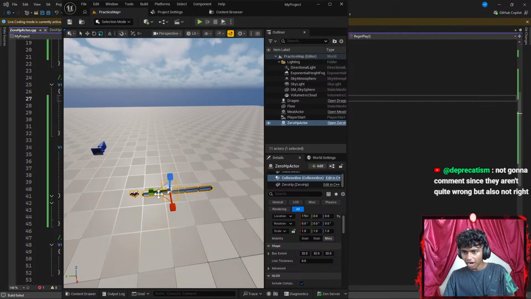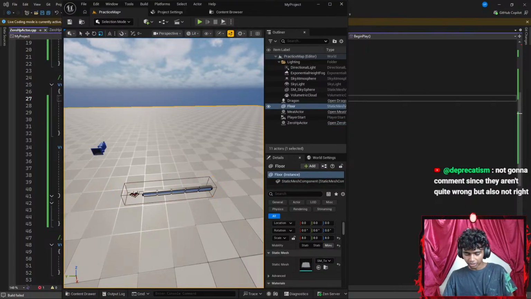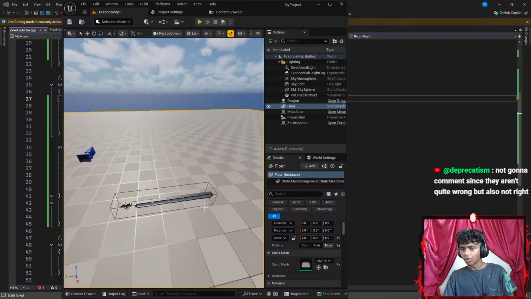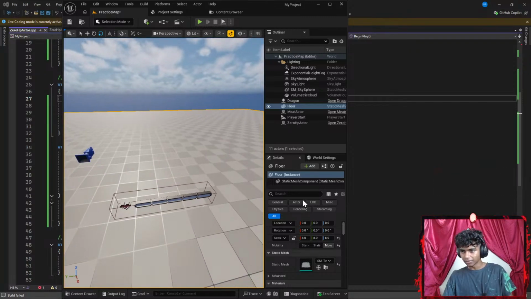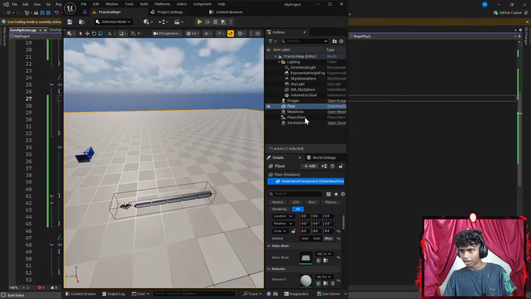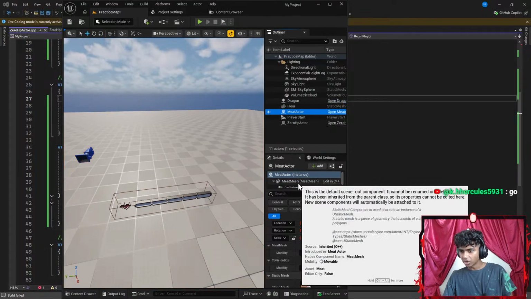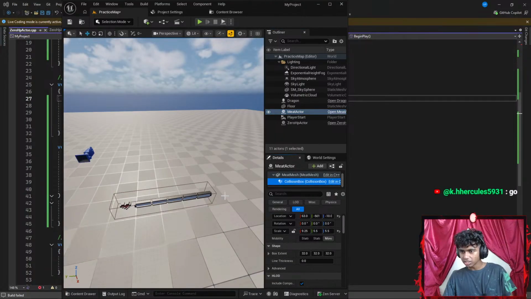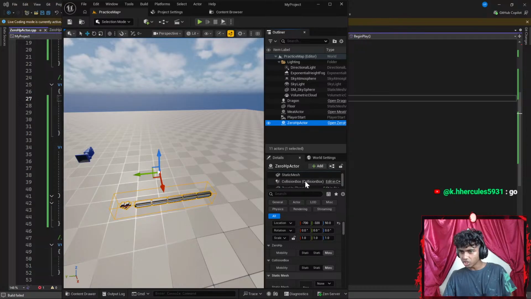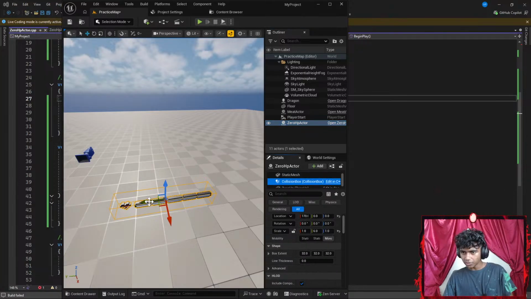Let's hit something like R. I want to go ahead and extend this. There we go. Okay, that should be pretty good. Now let me go ahead and click this. Go with something like W. I want to go with something like my box component. Okay, my meet actor. Let's go with my collision box. There we go. I want to go a bit more to the back.